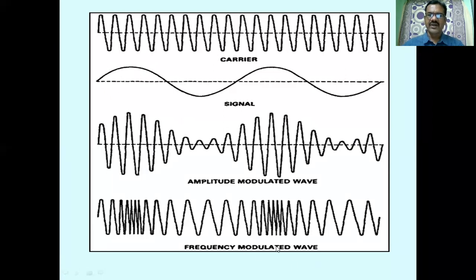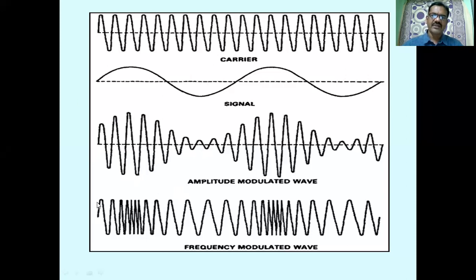In frequency modulation, we are changing the frequency of the carrier. Observe here, in amplitude modulation we are changing only the amplitude of the carrier. We are keeping the time duration, frequency, and phase constant. We are not changing the frequency and phase of the carrier. Only the amplitude of the signal is varying.